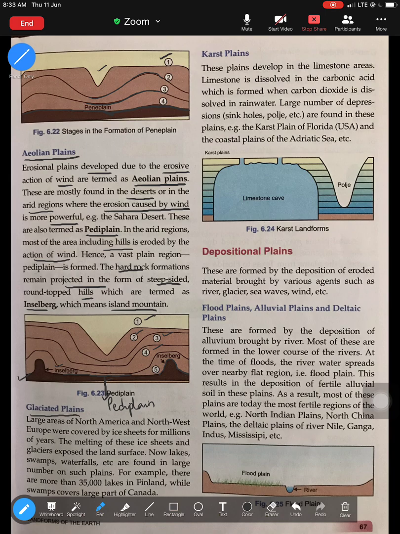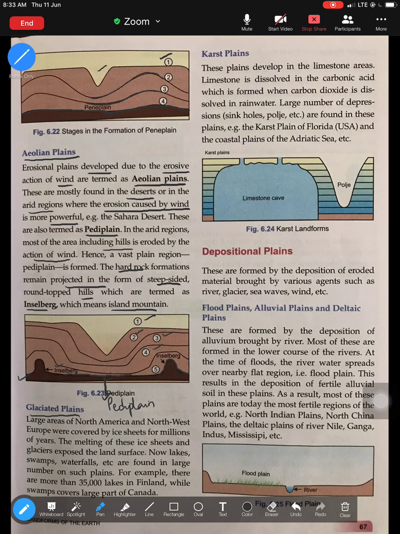The next type of erosional plain is the glaciated plain. As we all know, what are glaciers? How are glaciated plains formed? Glaciated plains are basically formed because of the action of glaciers. When glaciers rub against each other and break down, that leads to the formation of glaciated plains. That is how glaciated plains are formed, because of the rubbing off of the glaciers.